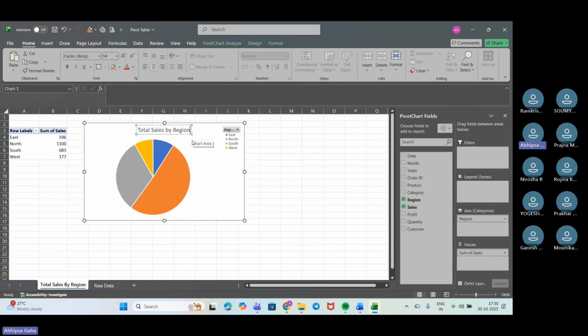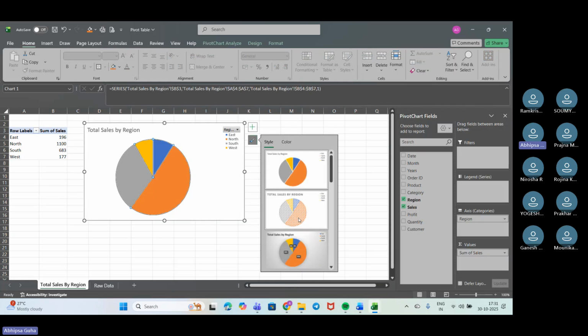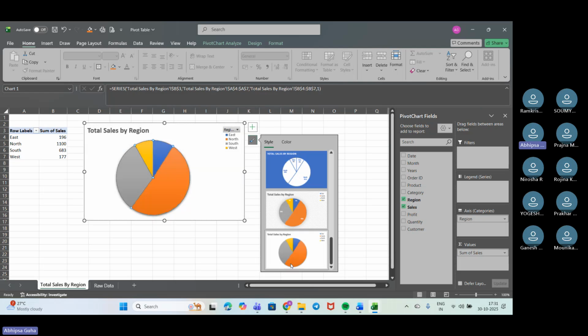I can also change the orientation of it. So I don't want it here, I just want to move it up here. I can move it like that. So it's ready. If needed, I can do other changes also in different forms. I can change it based on my requirement.